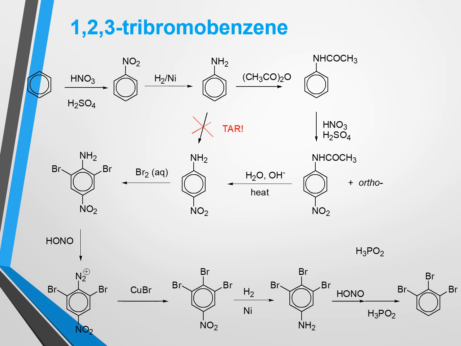First, we can go for nitration. In that case, benzene will be converted to nitrobenzene, and after that we can go for reduction, and after reduction we know that the nitro group will be converted to an amino group. So we will get aniline from nitrobenzene. So after that we have to block the amino group with a bulky group, because we already know that the lone pair which is present on the nitrogen of the amino group is available to tie up with an electrophile.